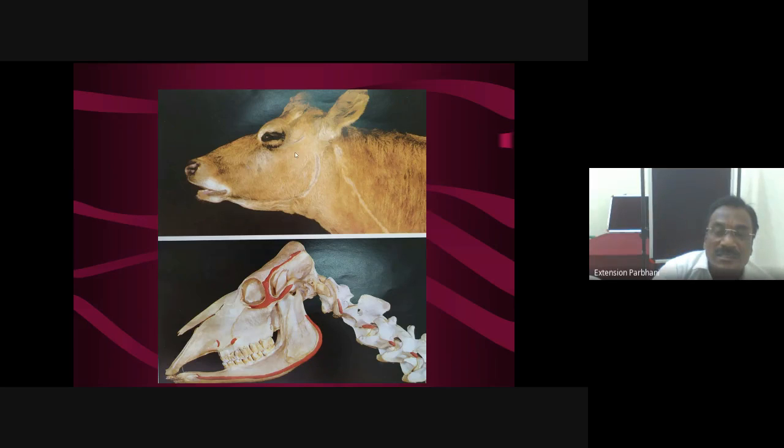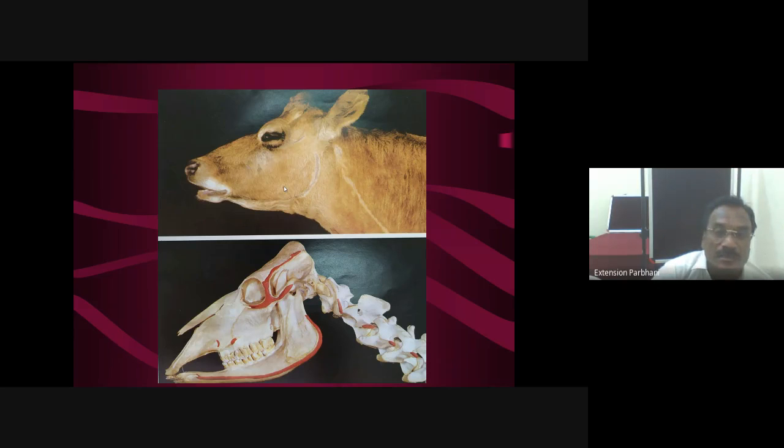Now see, this is the vertical ramus of mandible, and it is surrounded by the masseter muscle. In front of this masseter, or the cranial border of the masseter muscle, just one inch above the dorsal border of the horizontal ramus of the mandible, and in front of the anterior border of the masseter, we have to select this site for ligation of Stensen's duct.